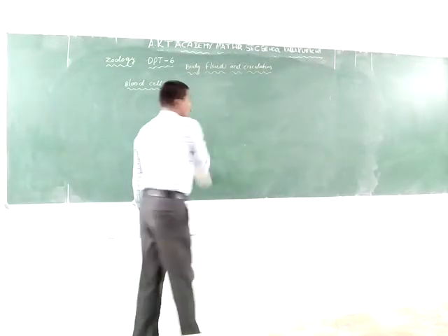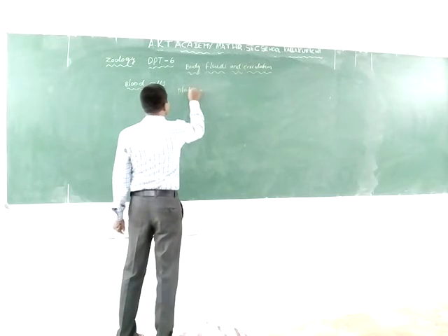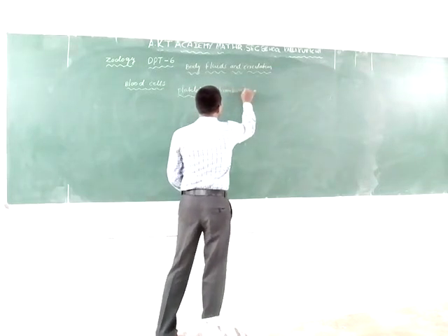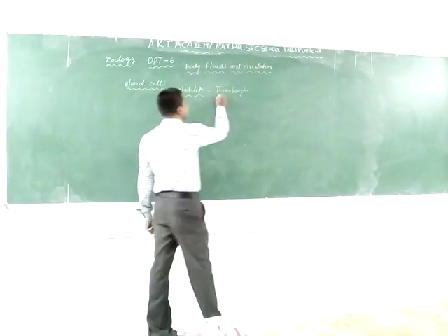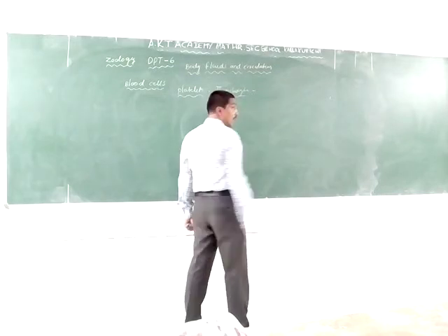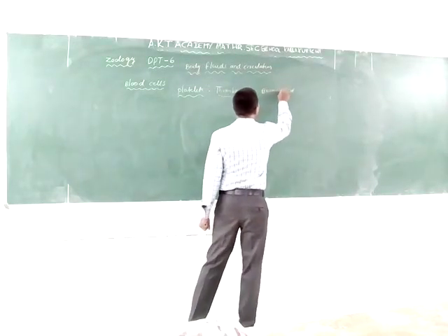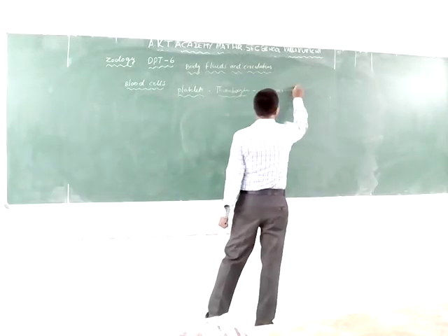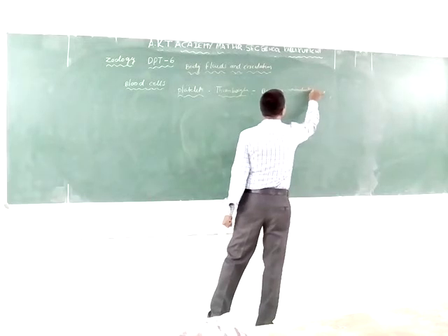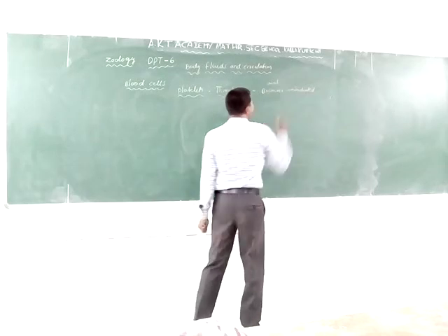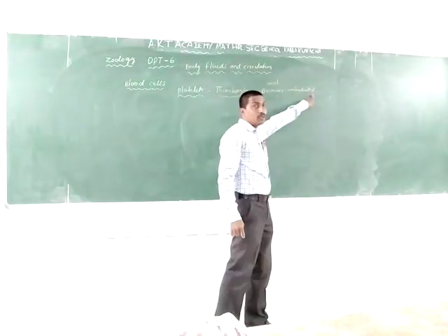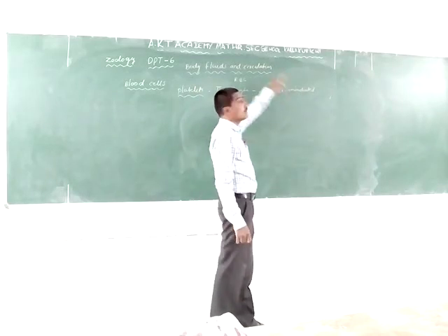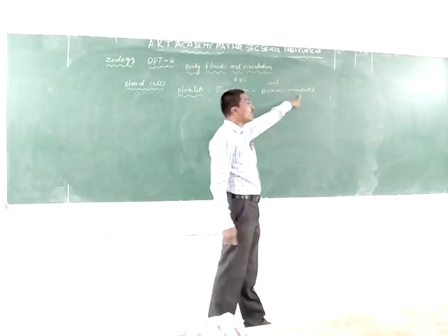The next one is the platelets. Platelets are also known as thrombocytes. They are non-nucleated, biconvex shaped, and oval or circular in shape.